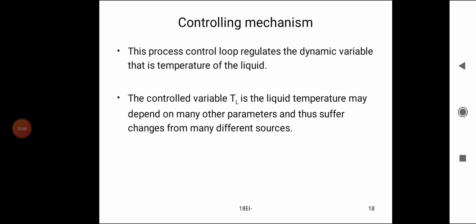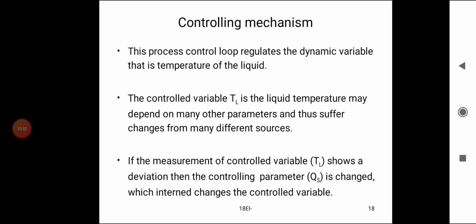The control variable TL may depend on many other parameters and thus suffer changes from many different sources. If the measurement of TL shows a deviation, then the controlling parameter QS is changed, which in turn changes the control variable.